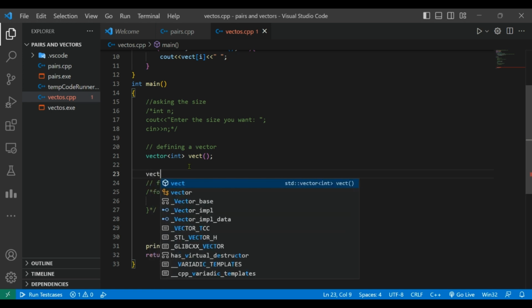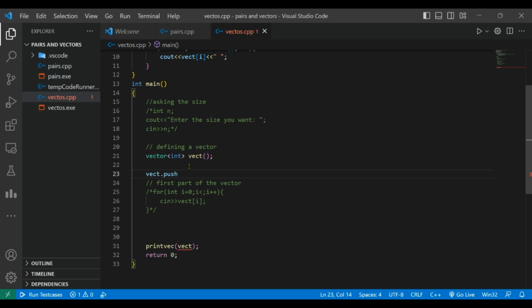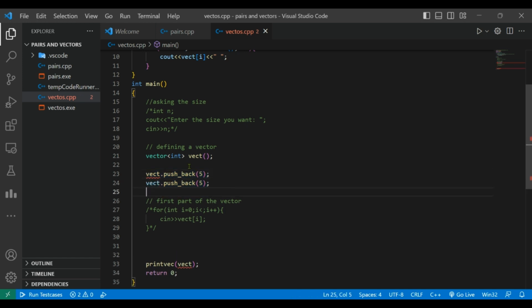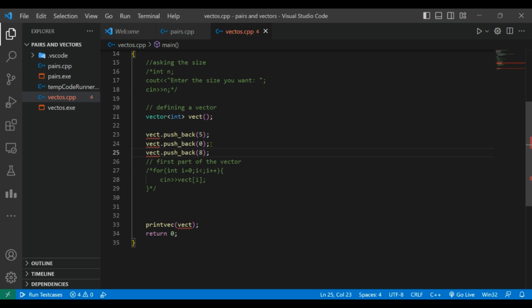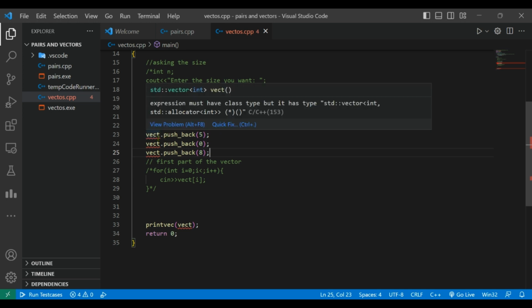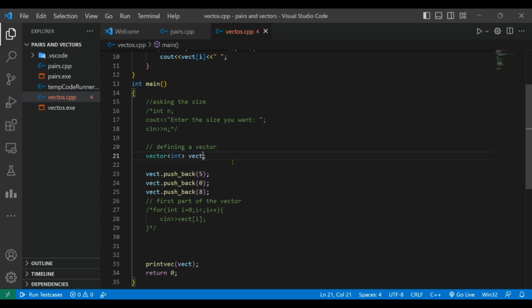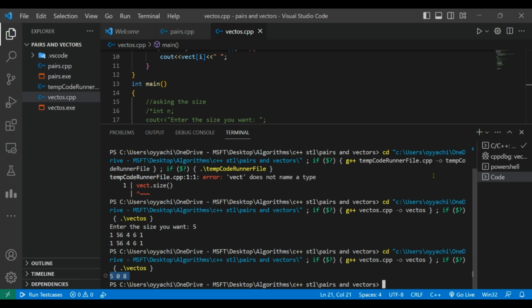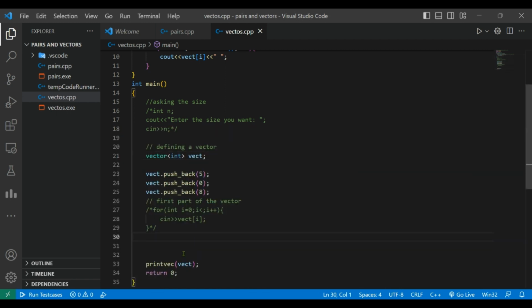So I will be writing the name of the vector dot pushback, and the value that you want to push back. Suppose I want to push back 5 into it, so this will be pushing 5 into it. And suppose here 8. Wait, what is it showing, some error? Okay, sorry, we don't need this. So now if I run, you can see that we have pushed the values.